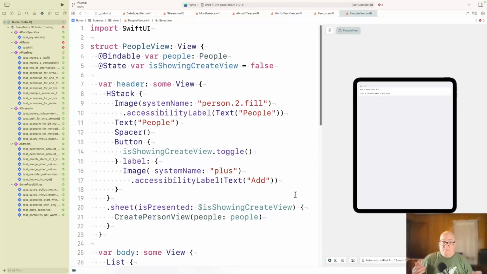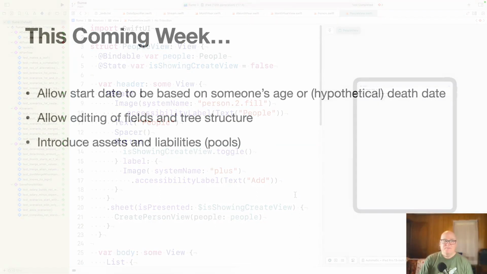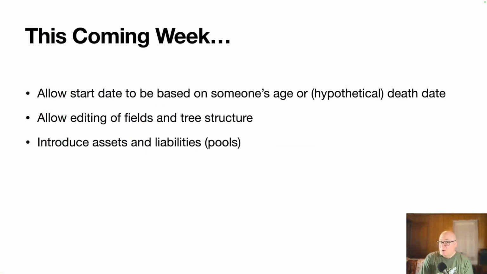So this is the notion of scenarios, and then changing parameters to see whether they're robust or not. This coming week, we're going to work on that start date being based on somebody's age or hypothetical death date or start date or end date, and see if we can tie those together. Then we're going to work on editing of fields and tree structure. Right now you can create things, but you can't rearrange them. That was us kind of pushing through.